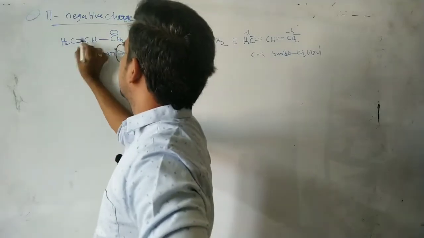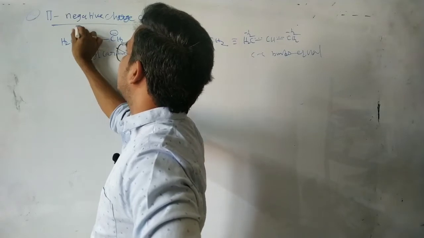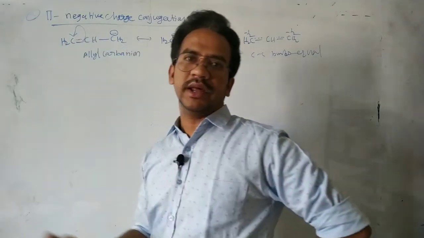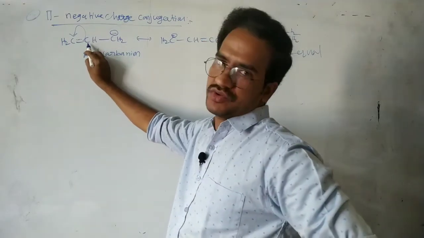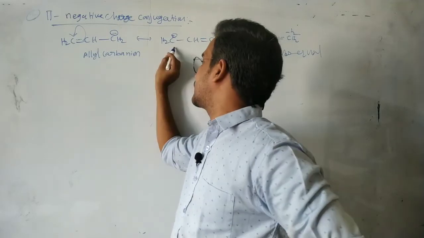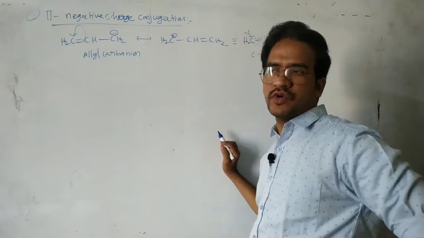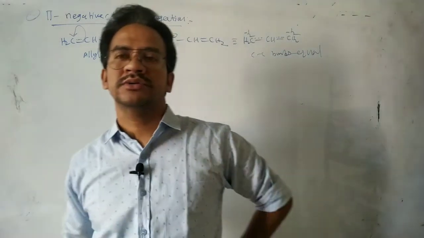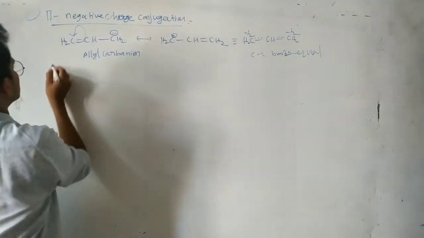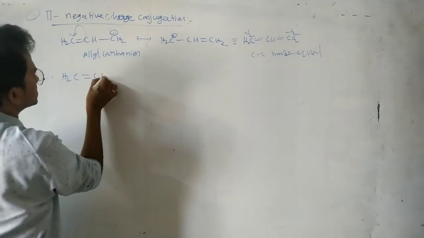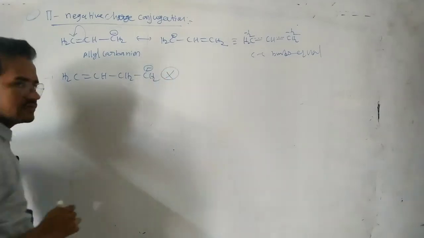Now in this case, this is already electron rich, with a negative charge. So here the pi electrons move to this carbon, in the opposite direction from the cation. Then this carbon carries a positive charge and this carbon gains a negative charge. So this one negative, here positive, here negative, so that we can write the pi bond. So it is delocalization of the pi electrons, or delocalization of the negative charge. Next, similarly, CH2 double bond CH, bond CH2. Here CH2 negative charge, no conjugation.